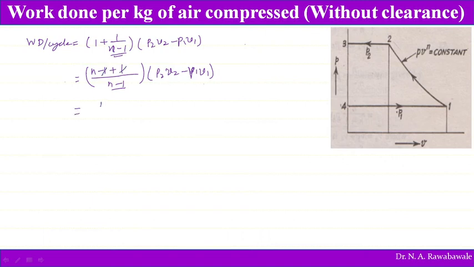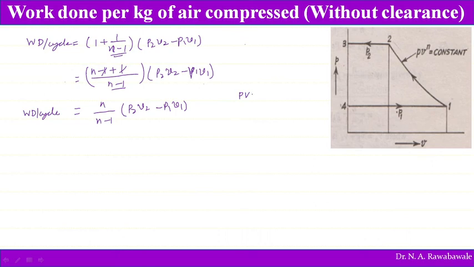So we get n divided by n minus 1 into P2 V2 minus P1 V1. So this is the work done per cycle.